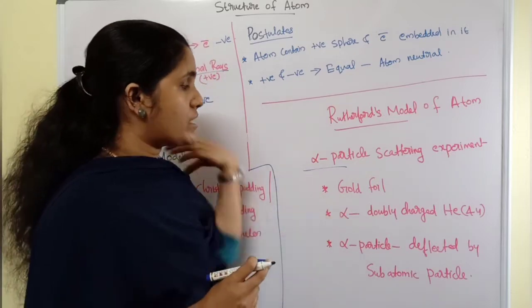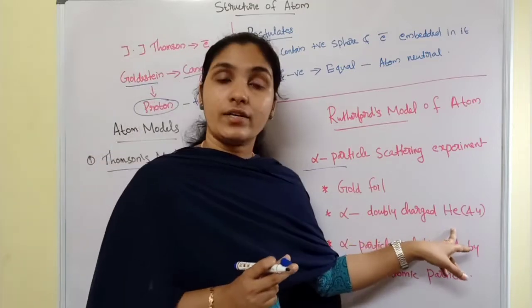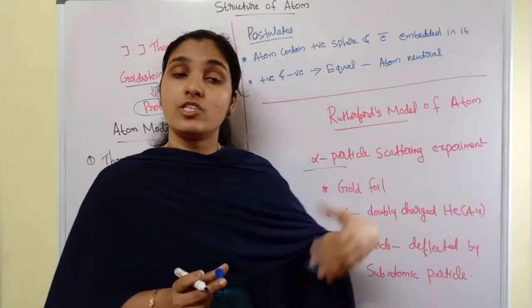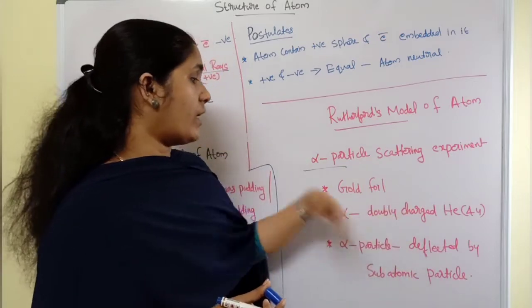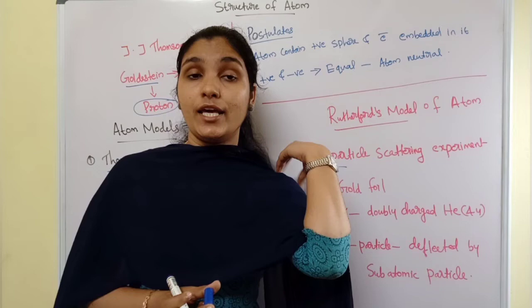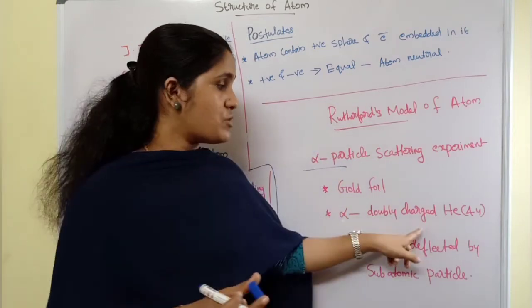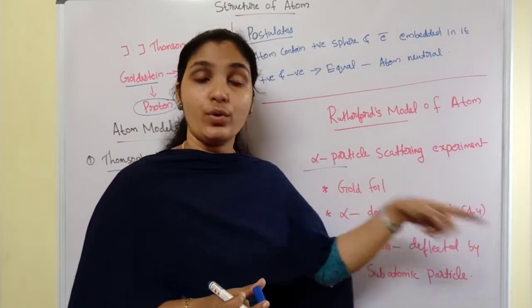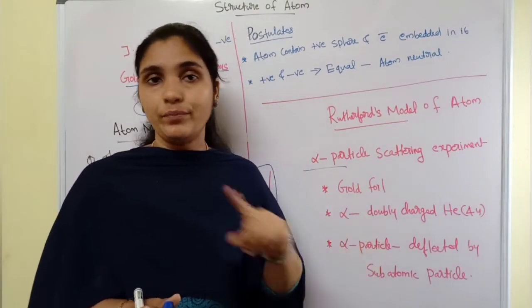Okay. And next thing, what are alpha particles? Alpha particles are charged species. They are doubly charged helium nuclei. The mass of helium is 4 u. So one alpha particle is a doubly charged helium nucleus.